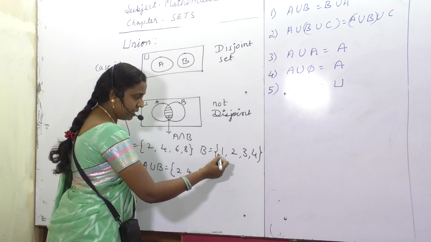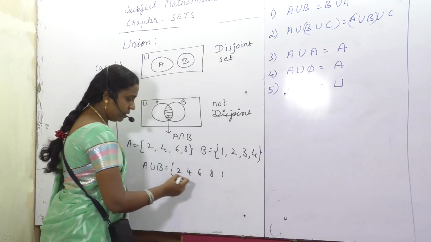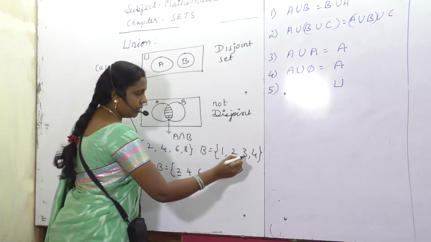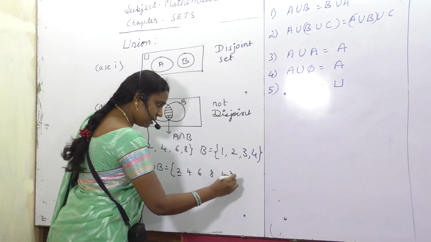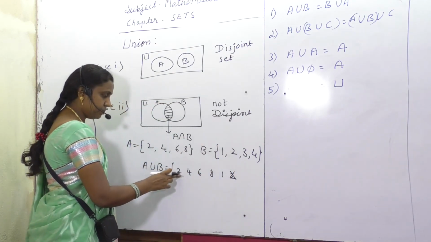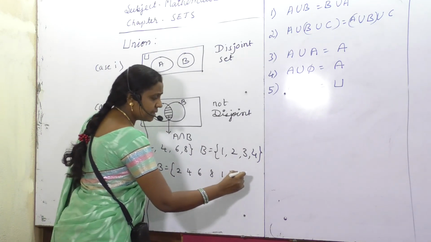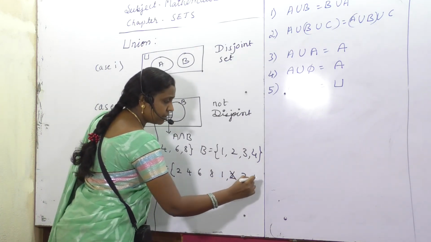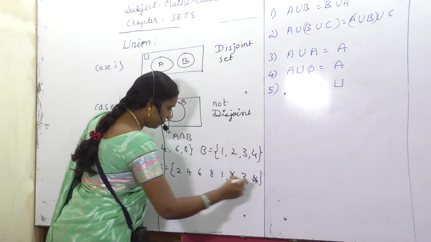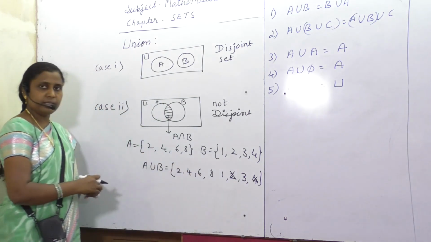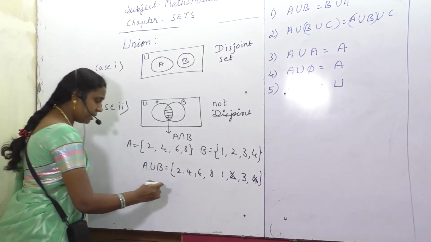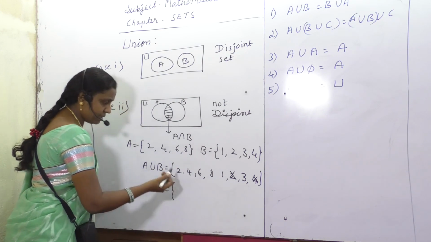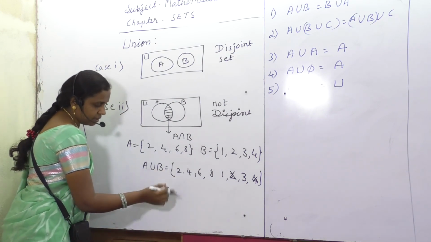Okay. What will I write now? Of set B, the elements 1, 2, it is there. Okay. I will not write 2. I will just skip that. Okay. Next 3. Afterwards 4 I should not take because already 4 is included in the list. Is it? So here A union B means, check with this option. Okay, fine.